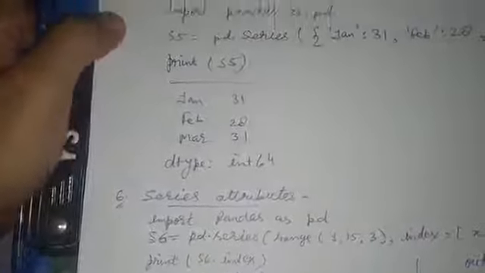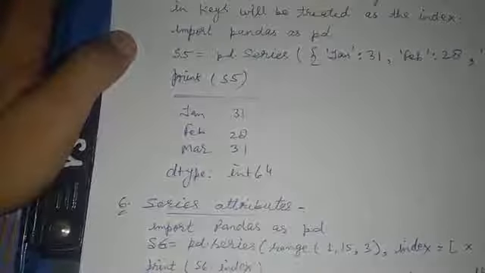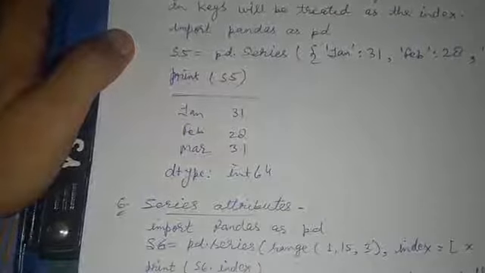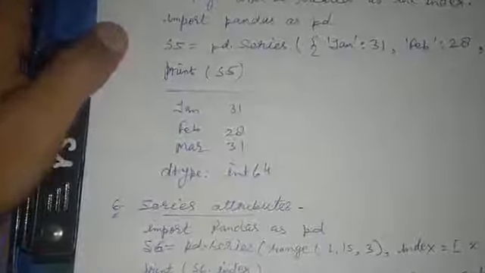Let's move to the next topic, which is creating a series with a dictionary. You know what a dictionary is? A dictionary is a key-value pair.